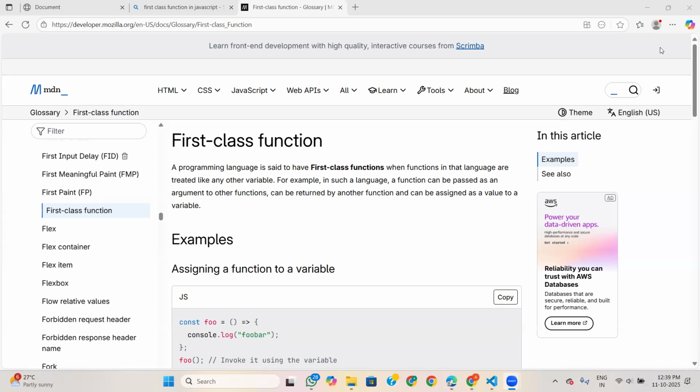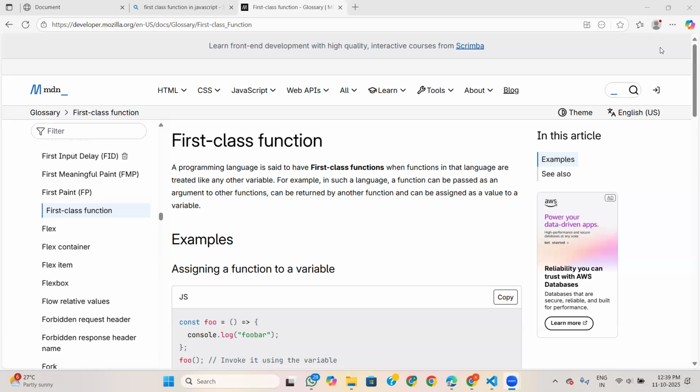When we assign a function to a variable, that is a function expression. The difference between the two is hoisting. In the first scenario, the function is hoisted as a function, but in the second scenario, it is hoisted as a variable. So if we try to access that variable before it is defined, we will get an error.